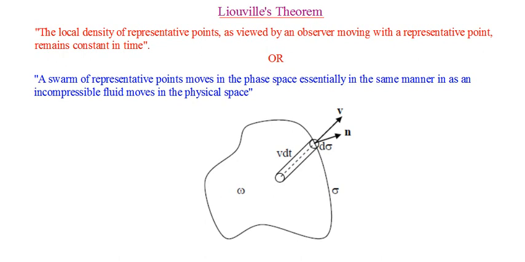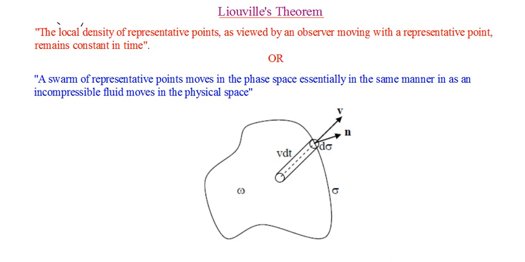So let's see how the Liouville theorem is defined. I have given here on the screen two equivalent statements of the Liouville theorem. So let us go one by one, and thereafter we will try to prove that theorem mathematically. See, the first statement can be put in this way. The local density, there are certain words that you have to be very careful about. You have to think of why such words are being used. The local density of representative points as viewed by an observer moving with a representative point remains constant in time.